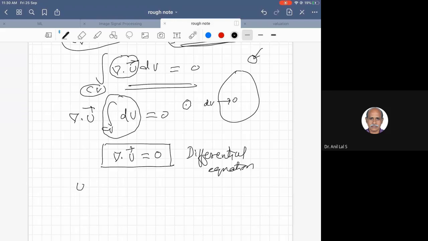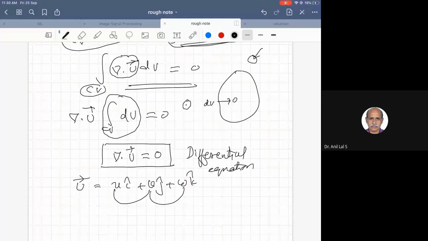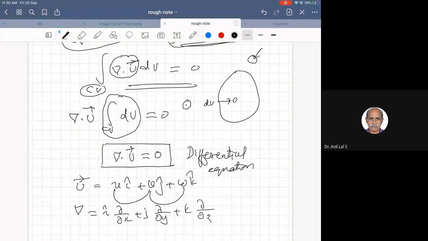So you take u equal to small u i plus small v j plus small w k, where u, v and w are the horizontal, vertical and perpendicular direction components. You know del is the operator i dou by dou x plus j dou by dou y plus k dou by dou z.